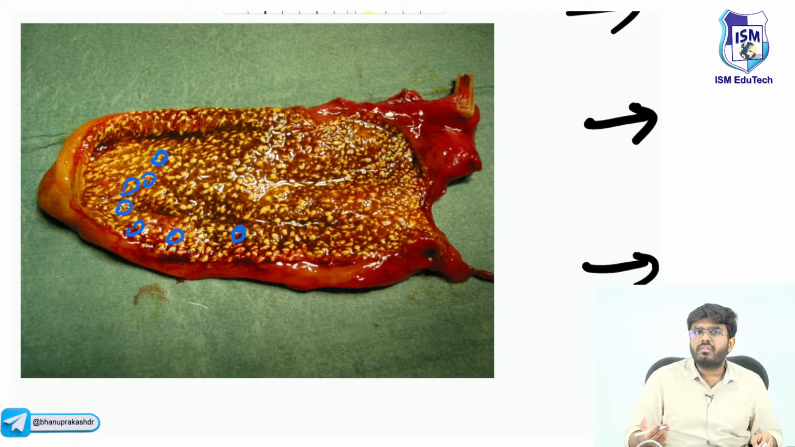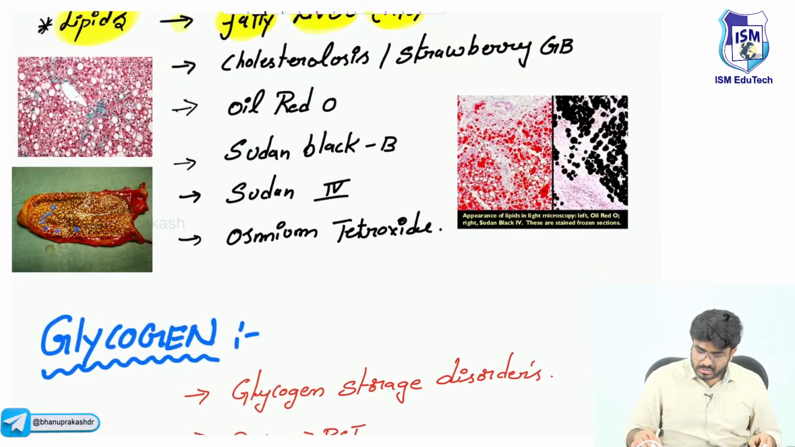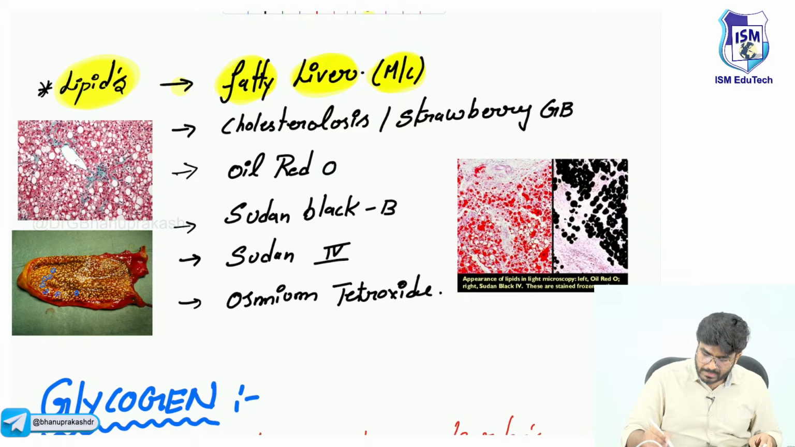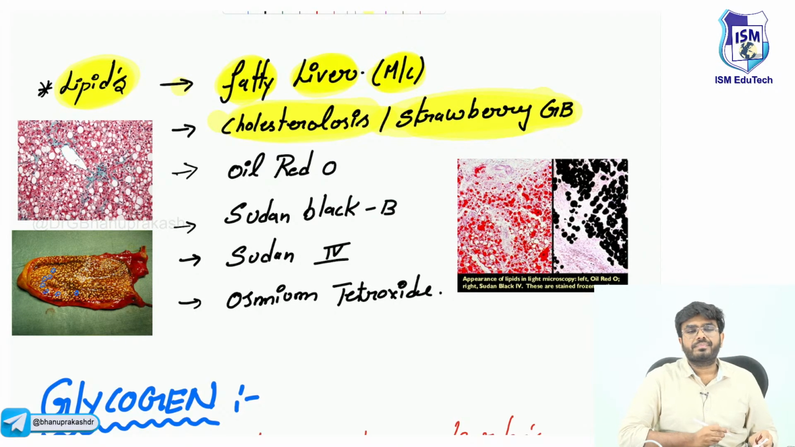So in strawberry gallbladder, what is happening? It's the cholesterol that's getting deposited. This condition is called cholesterolosis, or strawberry gallbladder. It's a lipid accumulation inside the cells. Now, how to identify the lipids, sir?